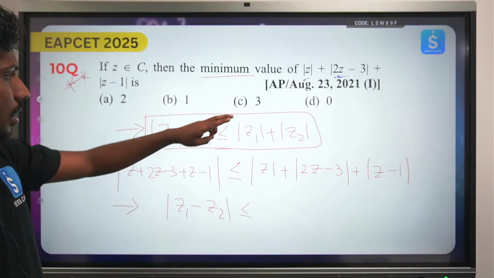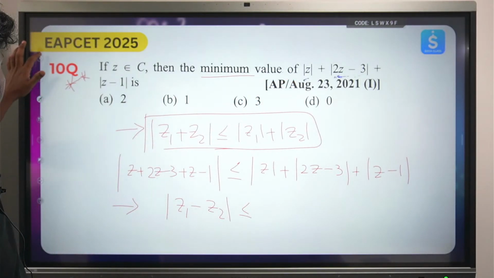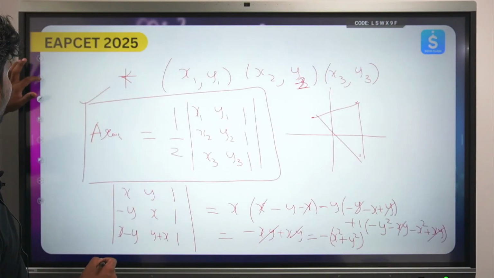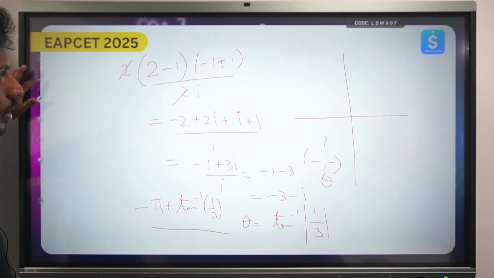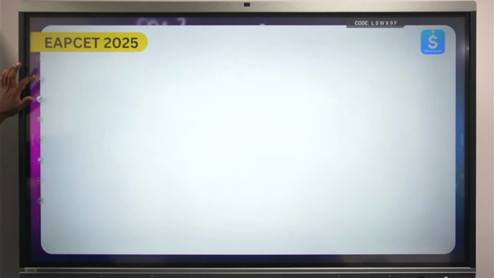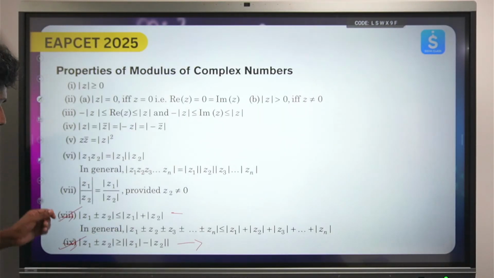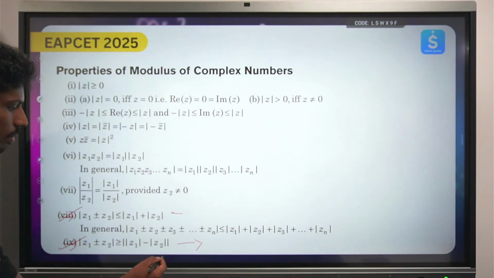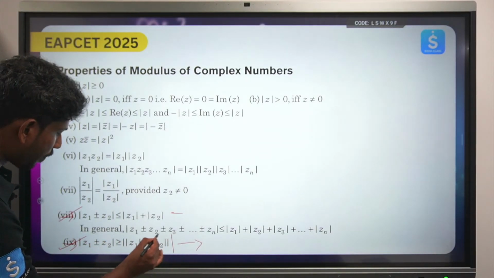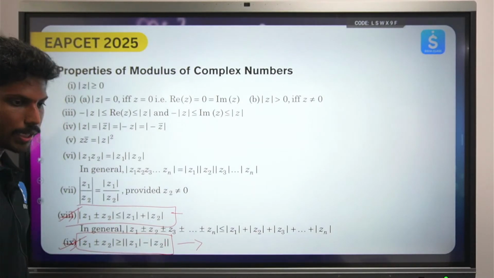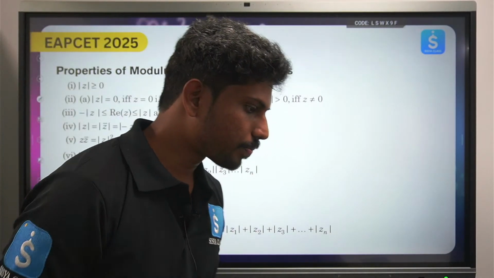I would like to describe this one property over here. ఈ యొక్క ప్రాపర్టీ మీరు చూడండి, which I discussed here. So ఈ properties use చేయండి. Similarly, from here also you use this property and then we can find the value.